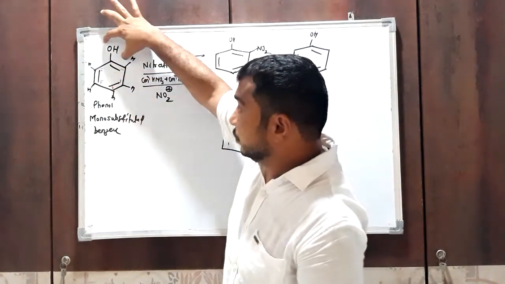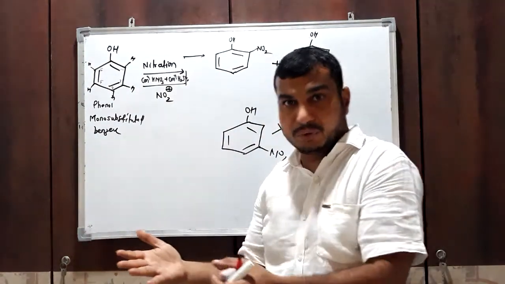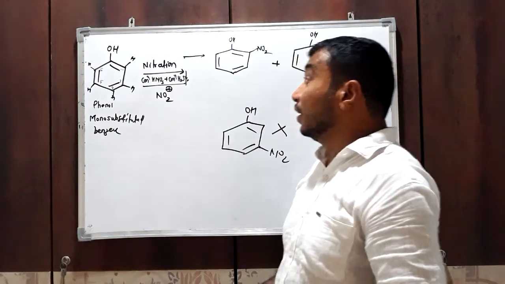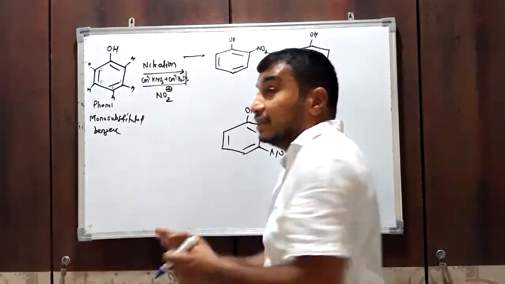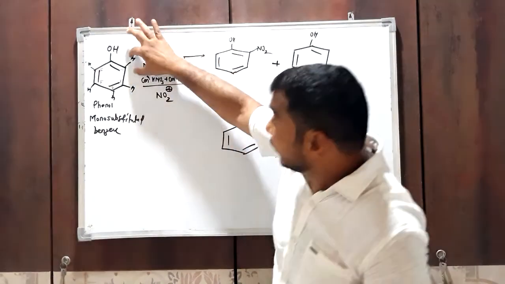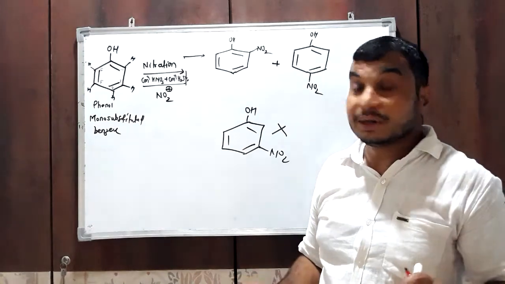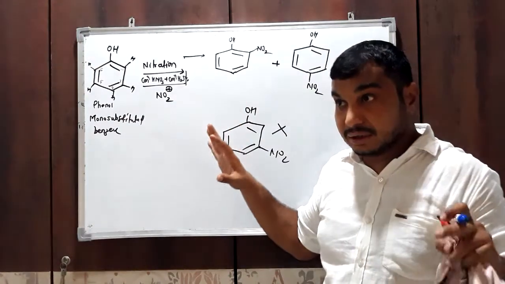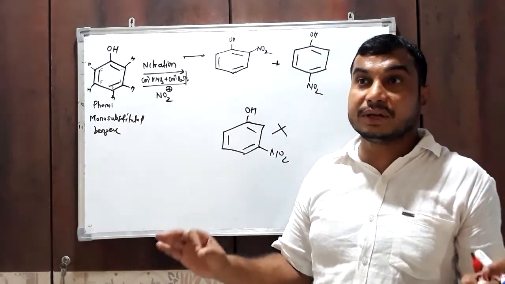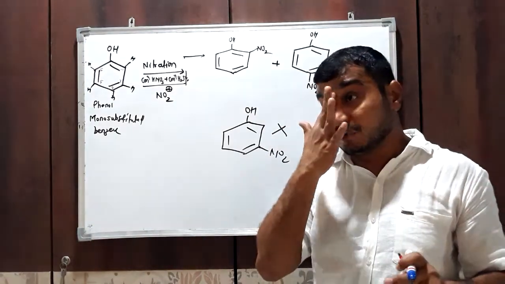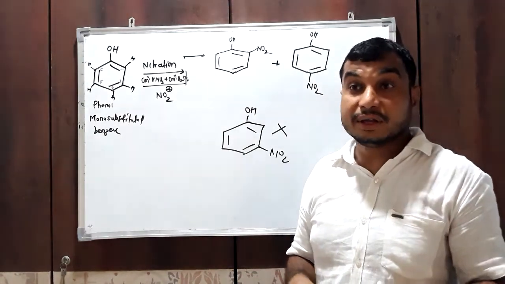Here, this OH group will direct, in another way we can say that this OH group will give direction to this NO2+ electrophile to replace a hydrogen atom from the ortho and para positions and not from the meta position. This concept is known as the directive influence of a substituent, or orientation of a group in reactivity.